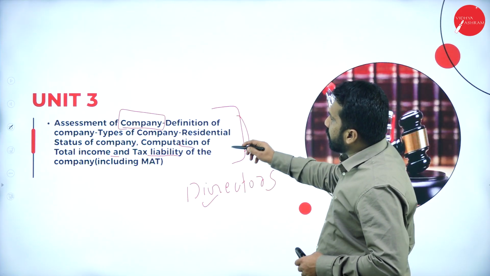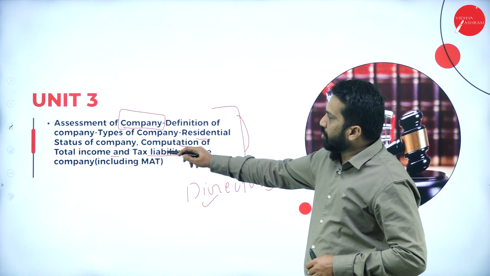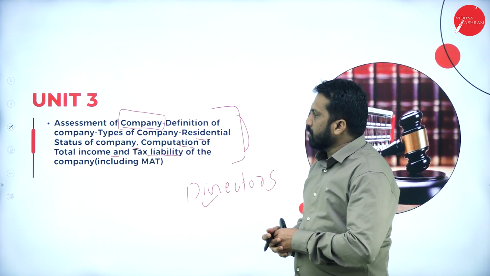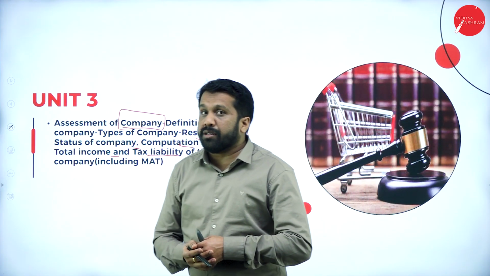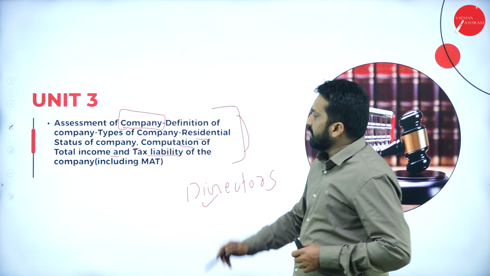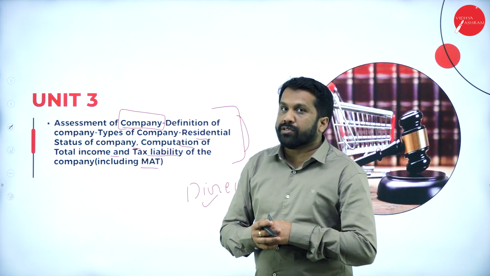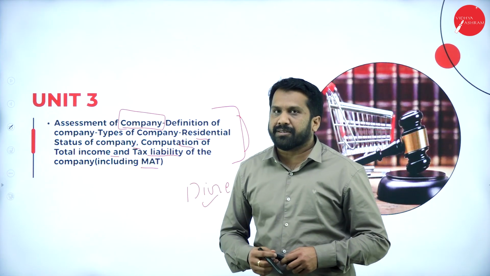So this is all about the assessment of company, and in this, the residential status of company. Company we also call as what? Artificial person. Yes, that is also called a person. And minimum alternate tax, MAT, that also you will learn in this particular topic.